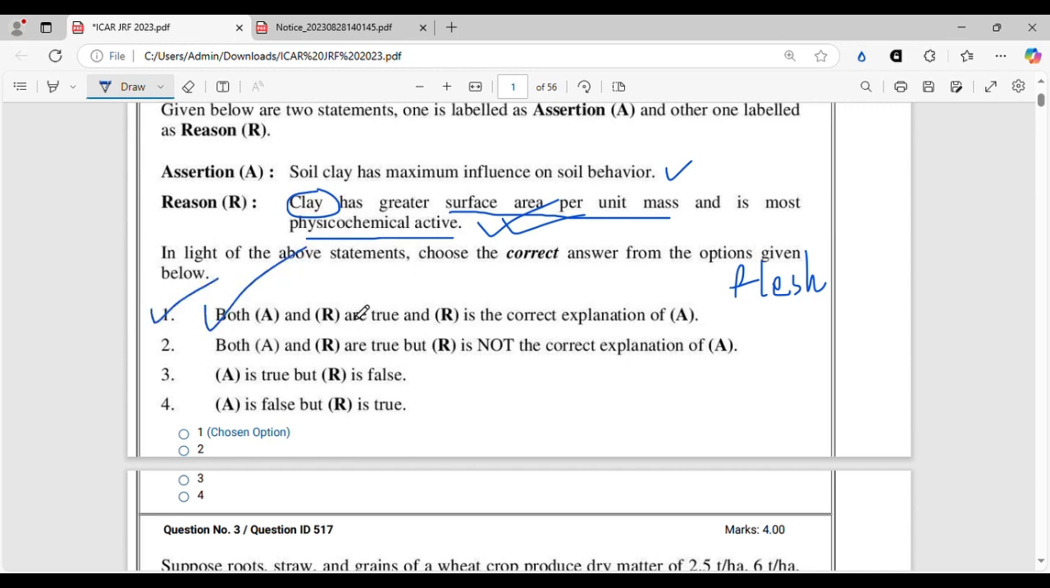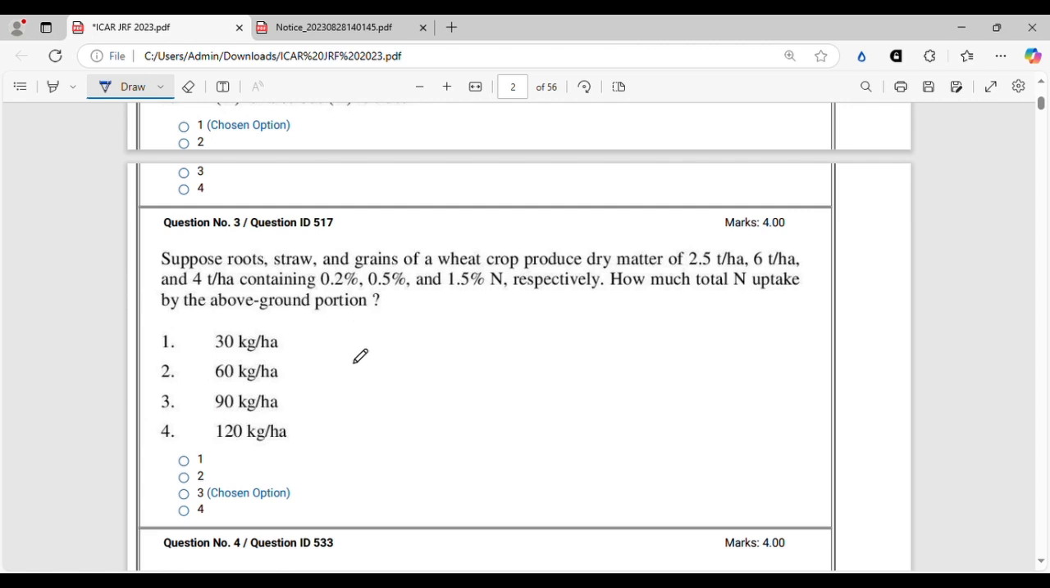Alright. So moving on to the next question. They have asked this directly from the ITS, old ISSS, if you can see. They're asking, suppose root, straw and grains of a wheat crop produce dry matter of certain amounts and contain this much nitrogen respectively. How much is the total N uptake by the above ground portion? So here you have to simply multiply each portion by its percentage. Say 2.5 is roots, so 2.5 into 0.2. Anyhow, I think you have read the question. They are asking for the above ground portion, so this one will go off, this one and this one is off.